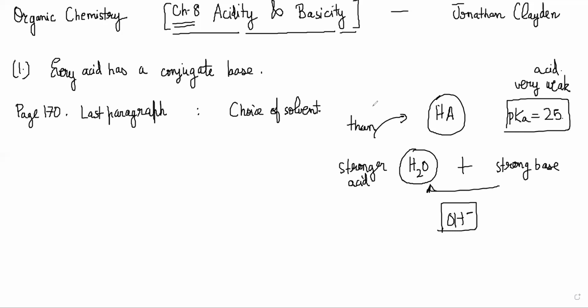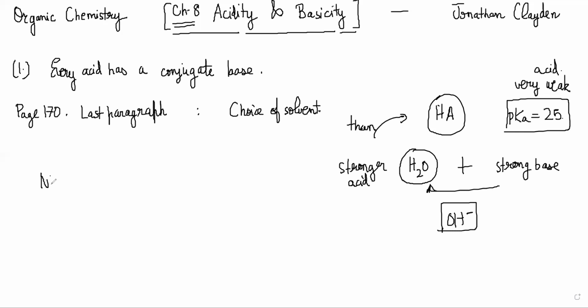So sometimes you have to use different solvents. For example, to do this, you will use NaNH2 in liquid ammonia, because the pKa value for NH3 is around 33. So now this reaction is possible. Now this reaction can happen, because NH2 minus has been added, and NH2 minus will take H plus from the stronger acid, which is ethyne, rather than NH3.